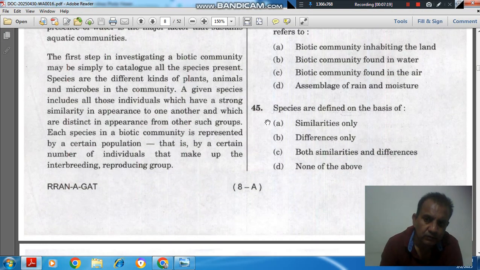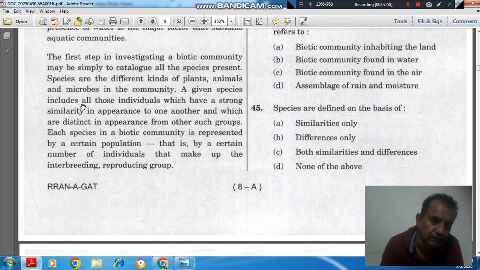Next, species are defined on the basis of. Option A similarity only, option B differences only, option C both similarities and differences, option D none of both. So here in the last paragraph it is given, the first step in investigating a biotic community may be simply to catalog all the species present. Species are the different kinds of plants, animals and microbes in the community.